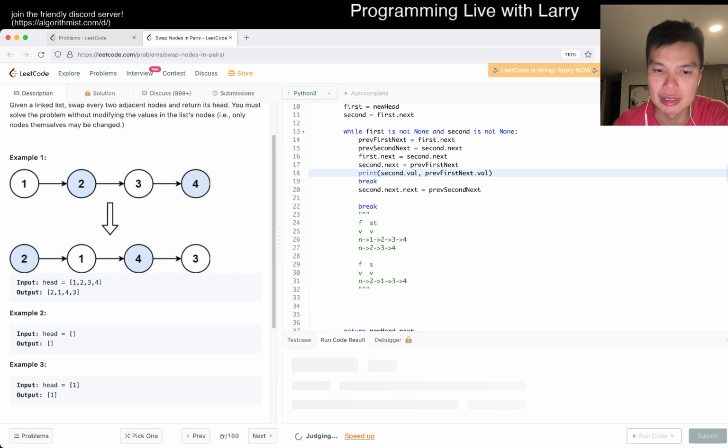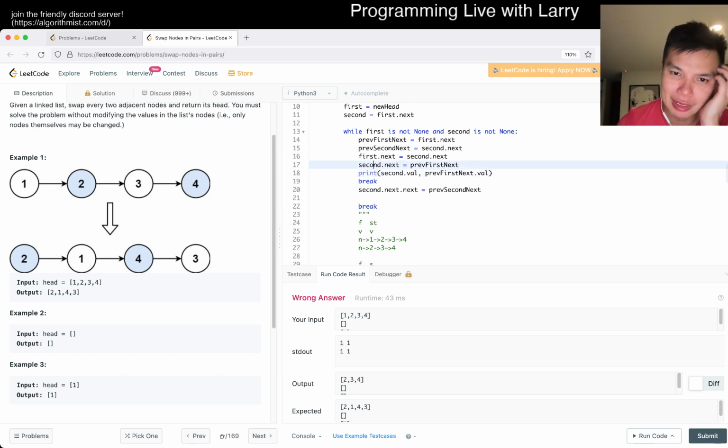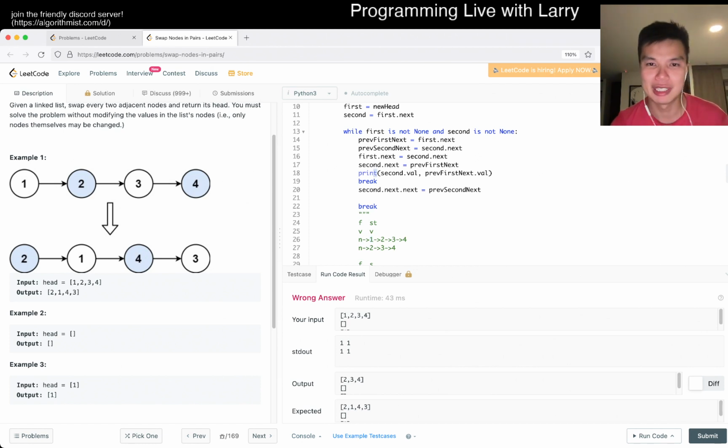So the second dot next is pointing at the 1 because we changed it, maybe, or we didn't change it. But well, here now it's pointing at itself, which makes sense because first dot next is equal to second by definition, right? Wow, I'm really struggling today.